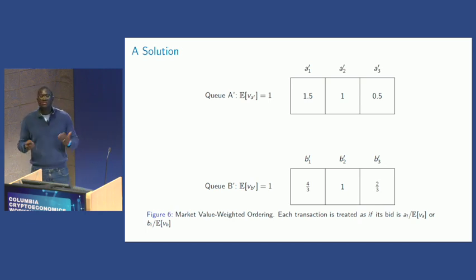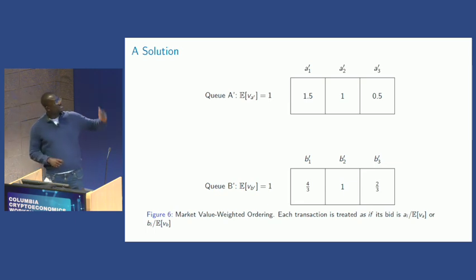In this simple situation where we know the valuations, a solution is easy. If you knew the valuations and you care about delays, you could scale each of these transactions by the valuation. I know the expectations, so let me divide by that. I'm going to consider these transactions as if they are paying a different price. I take the top ones and divide each of them by 10, and the B ones I divide each of them by 6. Now I have these virtual bids, and I can execute based on this order.